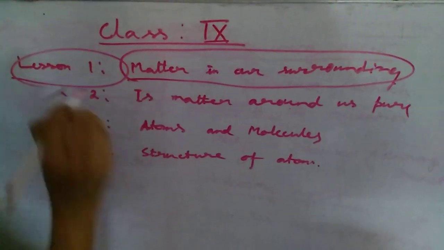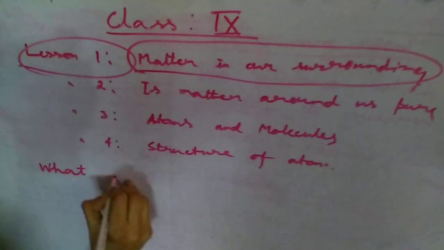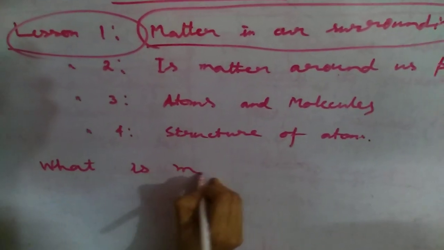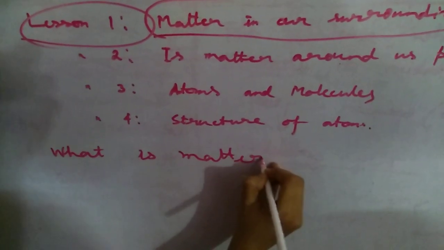Matter in our surroundings means, the first question which will come to our mind is, what is matter? Please note down.